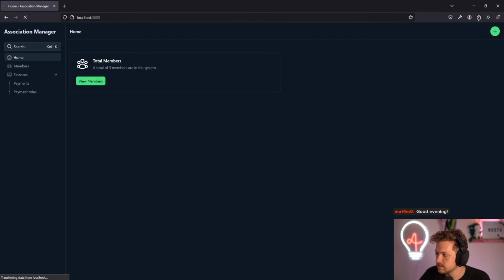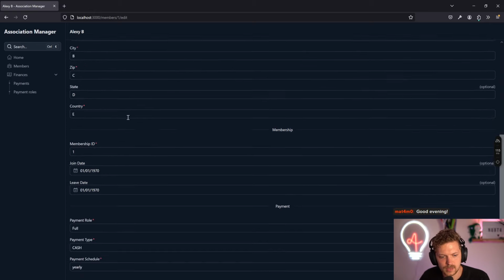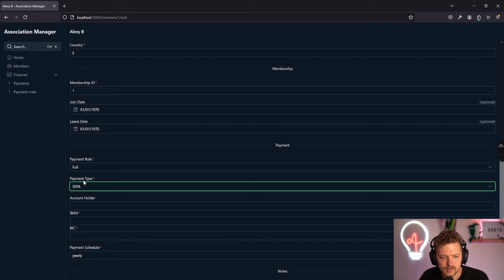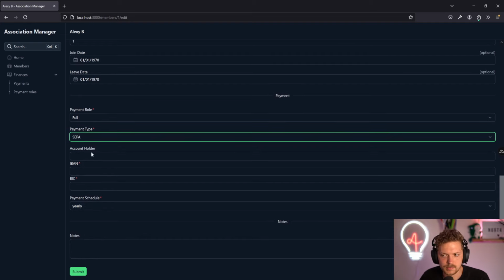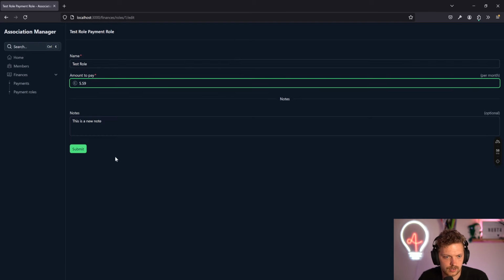Good morning. All right, so we're building this lovely tool, an association manager, for an association. We have the members already, they work. We can give them different payment methods down here. So right now, SEPA or cash. If we have SEPA, then we'll give them all the details for that. We then can submit them. That's all fine. So we added the payment roles yesterday. We made them work. We hooked them up with a database, so we can change things around here.